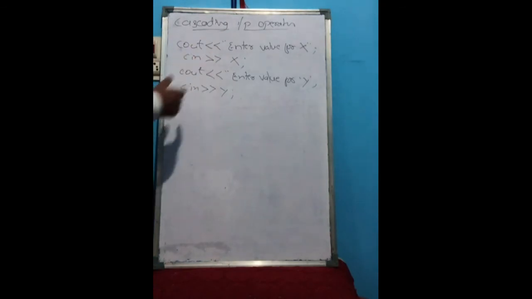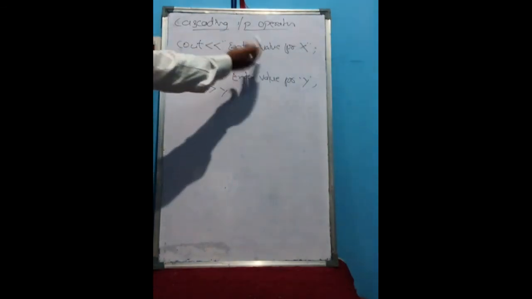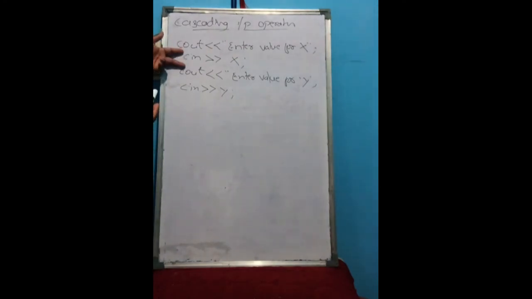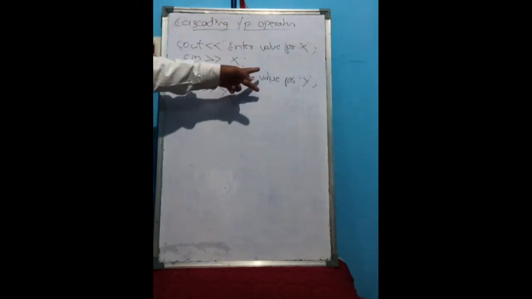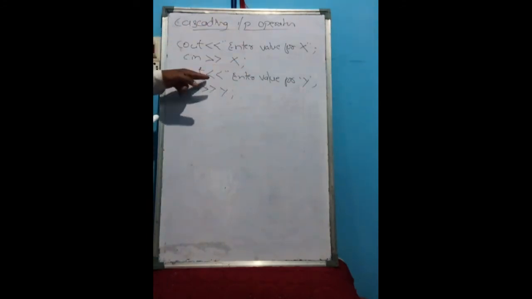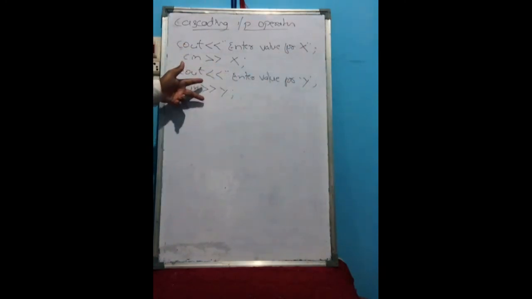Here we are giving cout, enter value for x. First we are using the output operator. Next we are using the input operator to read the data for x. And again we are displaying on the monitor using the output operator, enter value for y. Again we are reading the input for y. Here you can see we have written four statements. Instead of writing four statements, we combine these and write a single one.